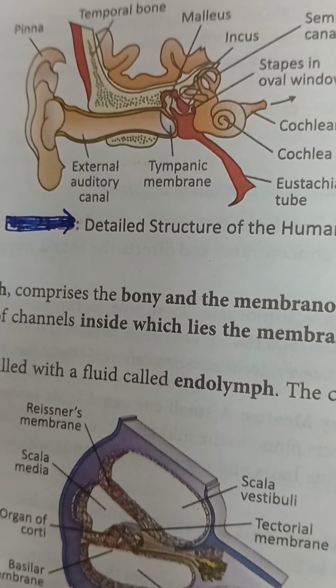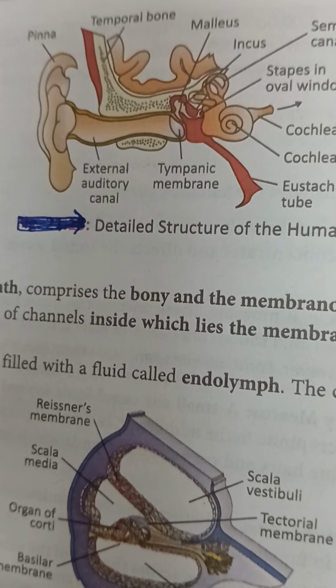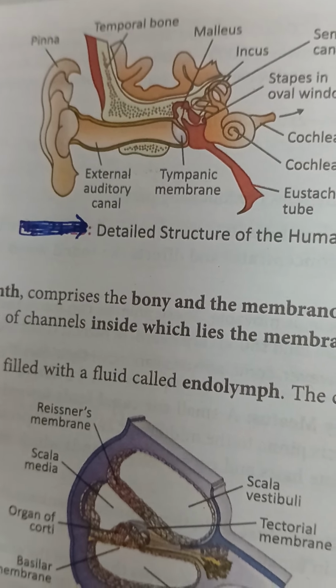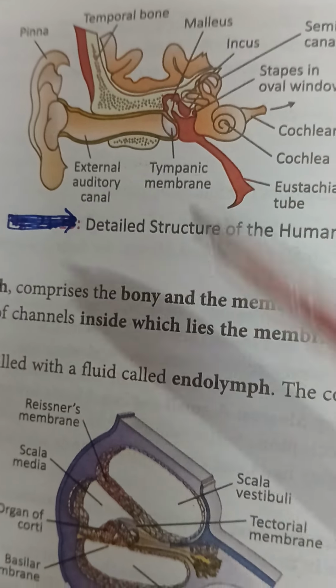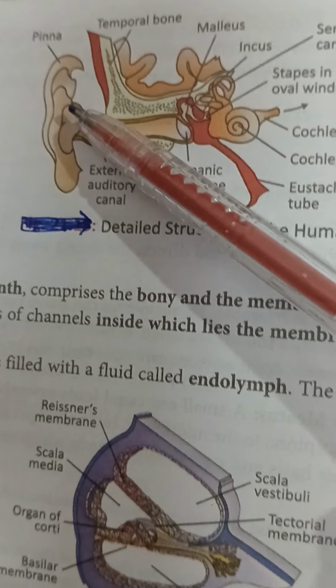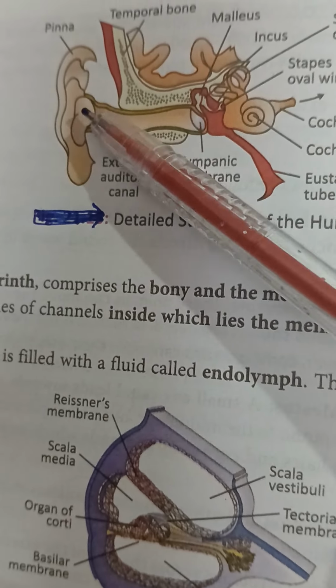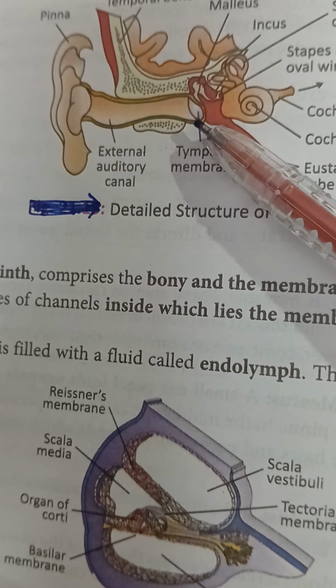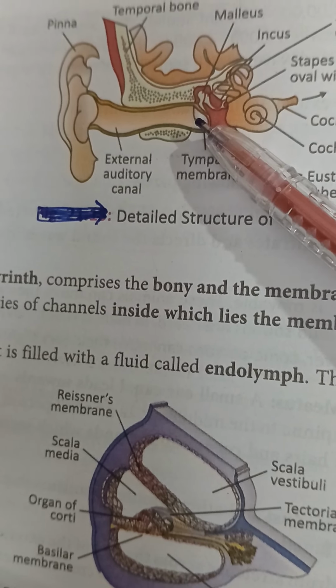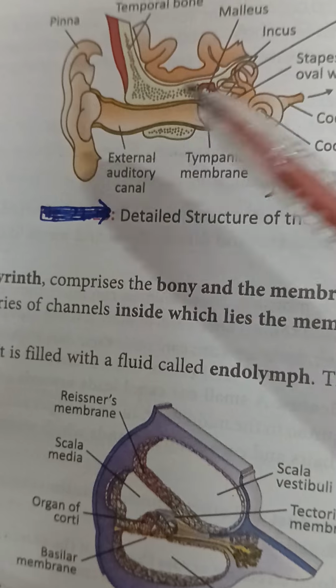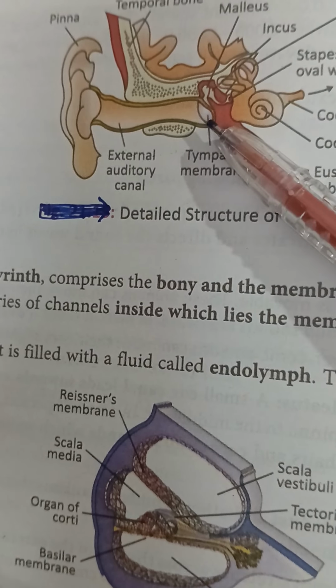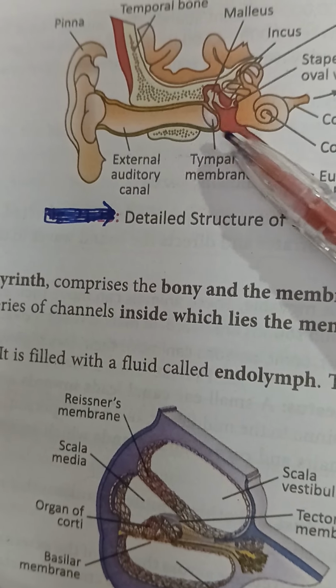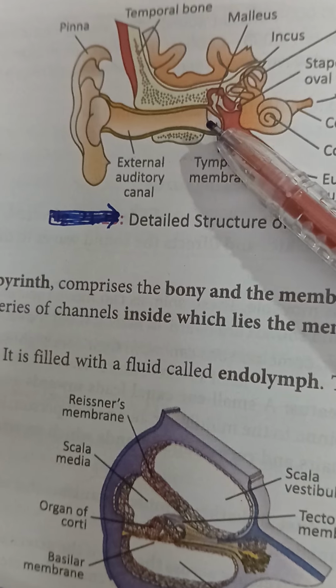We have learned about the structure of the human ear. Now we are going to learn the mechanism of hearing. So the external ear receives the sound waves, the external sound, then directs the sound towards the eardrum, the tympanic membrane. When the wave strikes the tympanic membrane, the alternate compression and depression of the air causes the membrane to